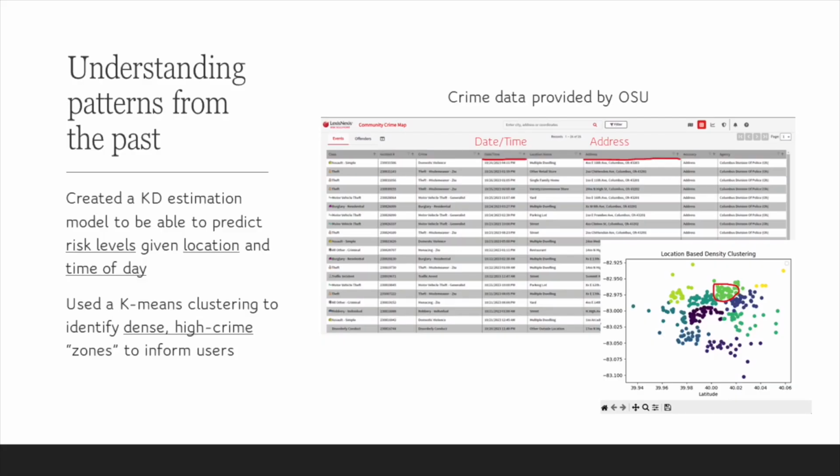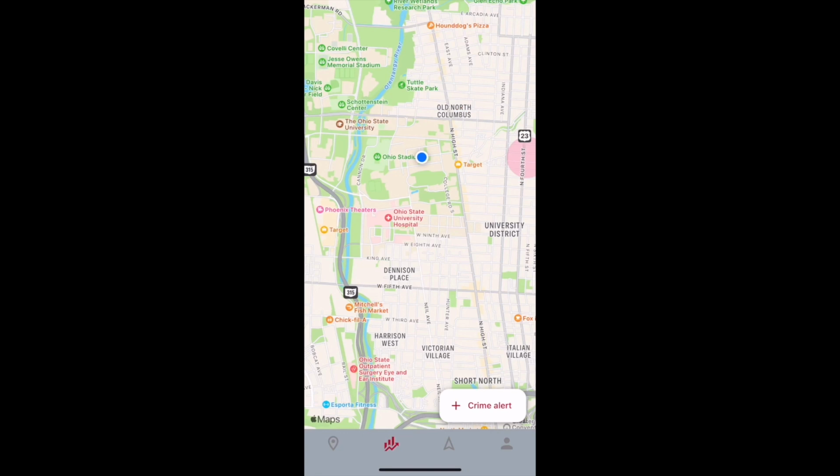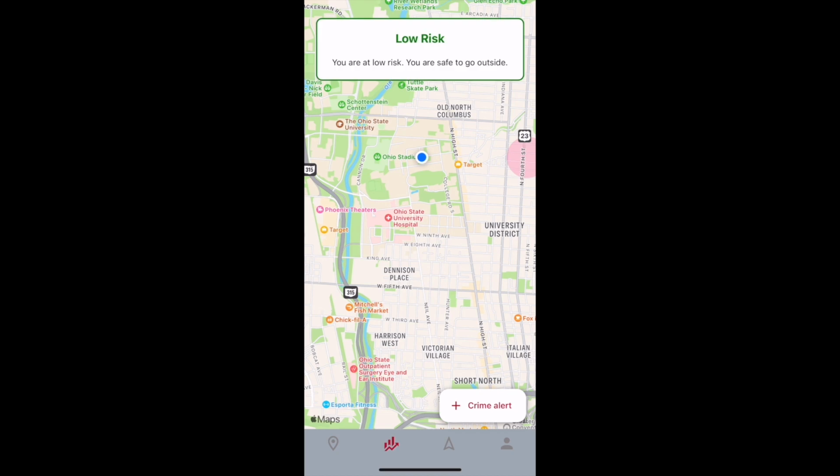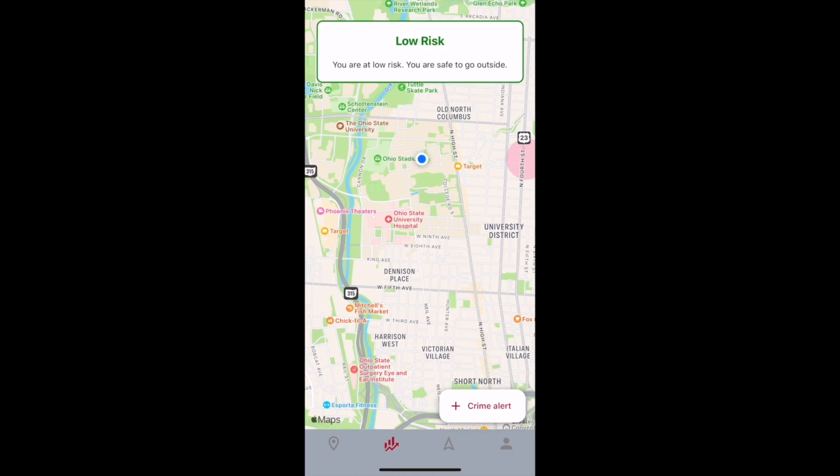One of the key features we wanted to provide is the ability for students to predict how at risk they are on and off campus. Using the crime data provided by OSU, we built a custom kernel density machine learning model to predict your risk level given a location and time of day. So as you can see here, we're at 18th Avenue Library around the afternoon, and it's considered low risk because there's a lot of students around, and it's during a well-lit time during the day.